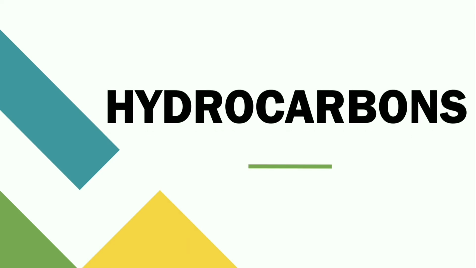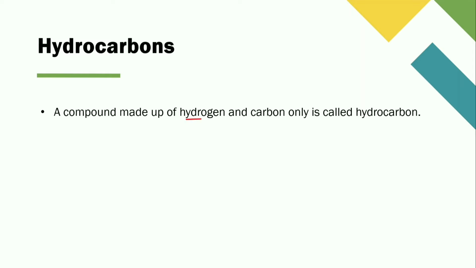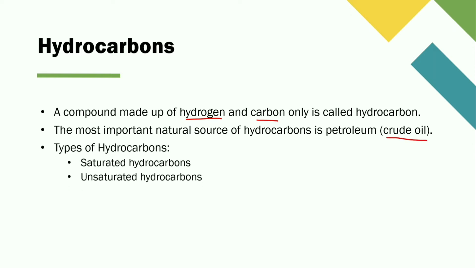Hello friends, today in this video we will study about hydrocarbons. A hydrocarbon is a compound made up of hydrogen and carbon only. The most important natural source of hydrocarbons is petroleum, that is crude oil. There are two types of hydrocarbons, saturated hydrocarbons and unsaturated hydrocarbons. We will study these two types in detail.